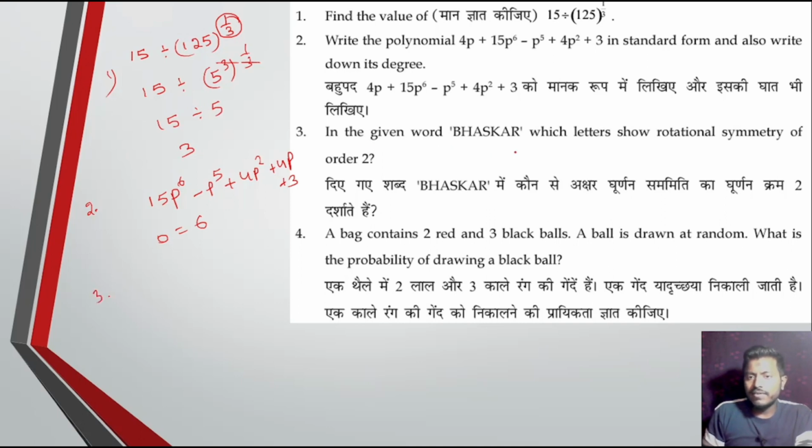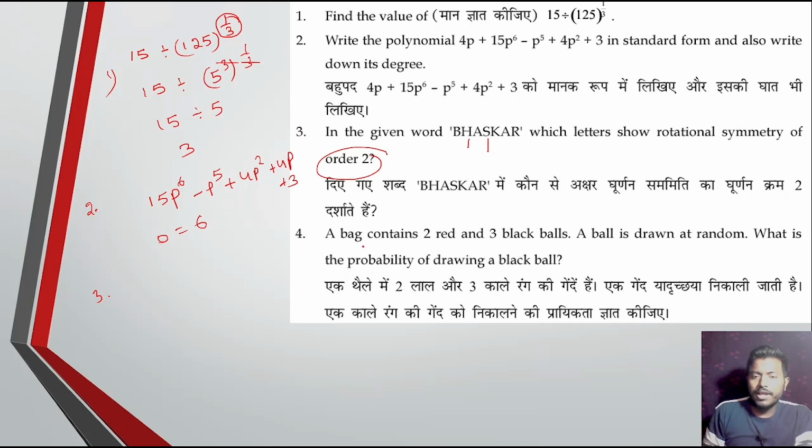Okay, next question number 3. In the given word Bhaskar, which letters show the rotational symmetry of order 2? Now that is H and S. Okay, now the two letters are there, S and H.